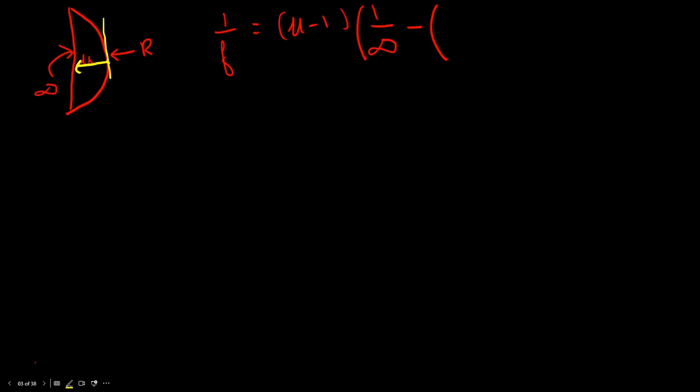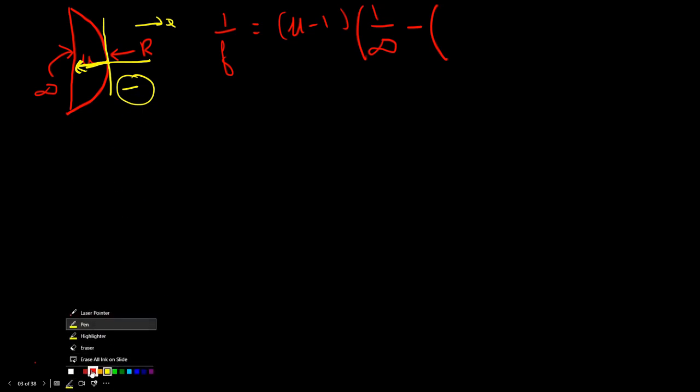So I have assumed this as my positive x-axis. Because I am going this way to go towards the center of my circle, my radius of curvature is going to be negative. Therefore I need to take minus r over here as the radius of curvature. This is an easy trick which I use.